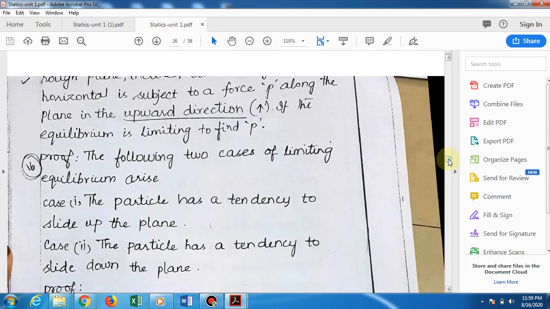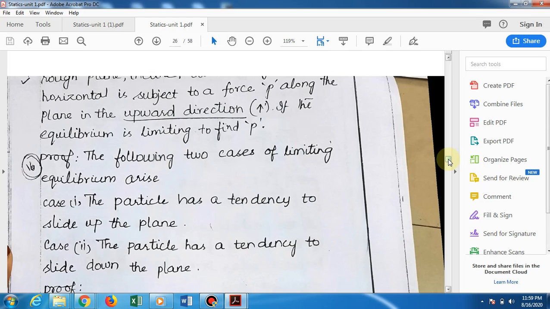In case 2, the particle has a tendency to slide down. In these two cases, up and down, you are finding P. First see case 1.